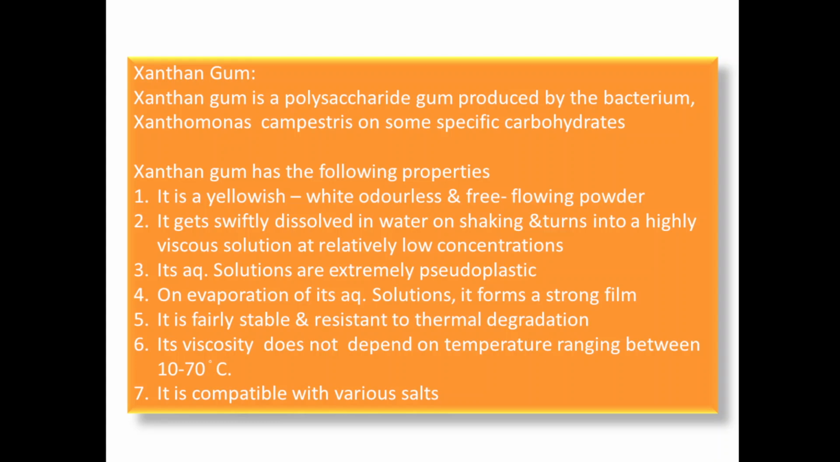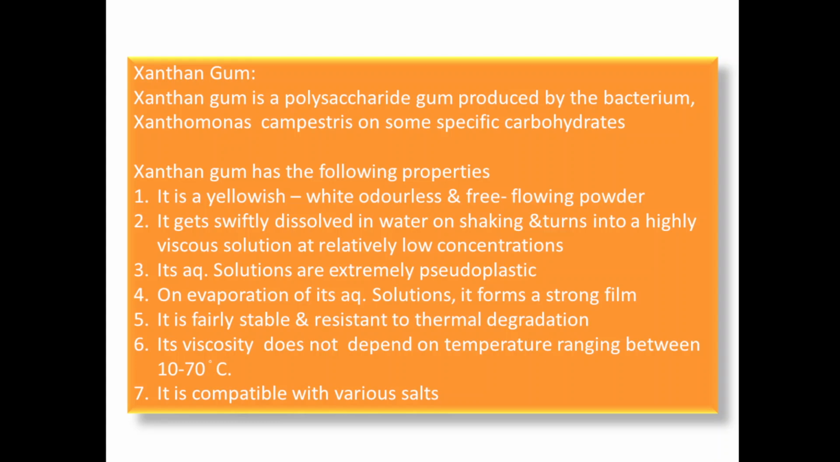Now the next drug is xanthan gum. Xanthan gum is a polysaccharide gum produced by the bacterium Xanthomonas campestris on specific carbohydrates. So the gum is produced by the bacteria on carbohydrate.